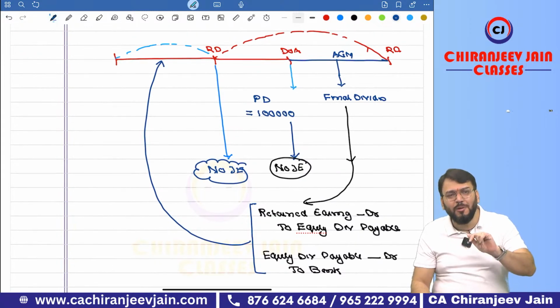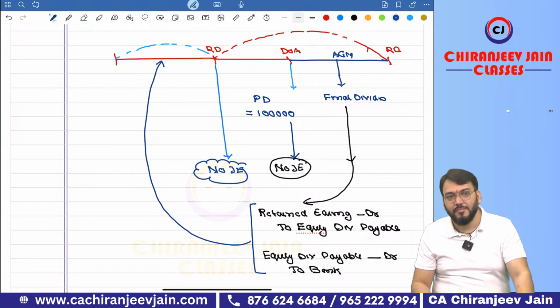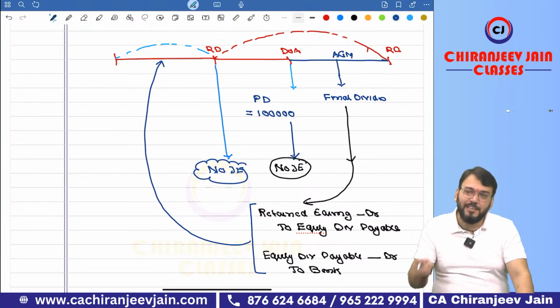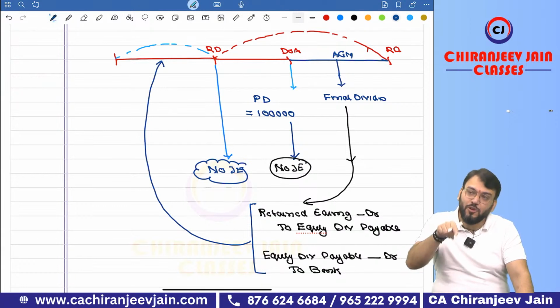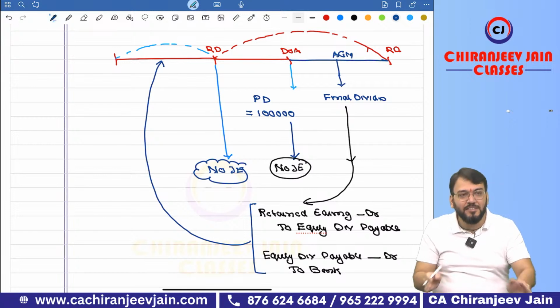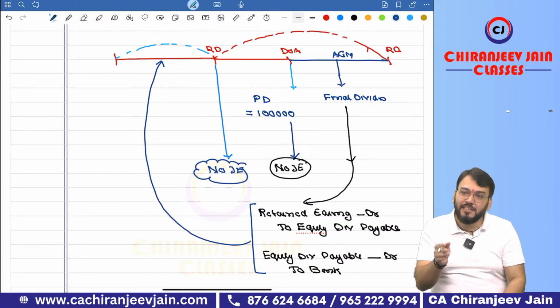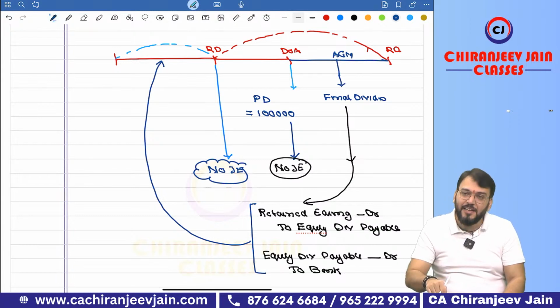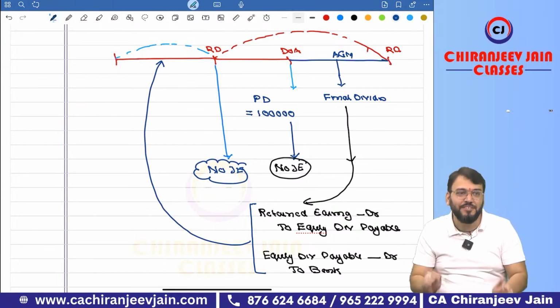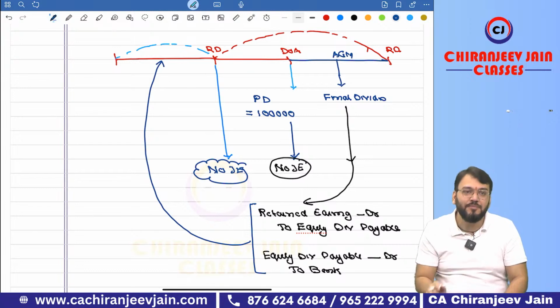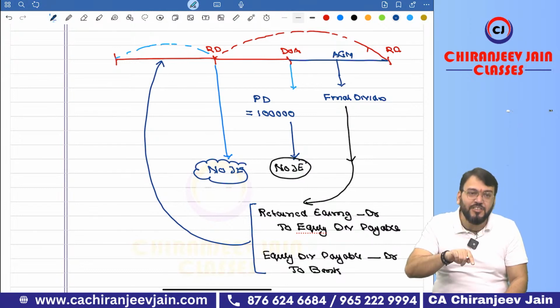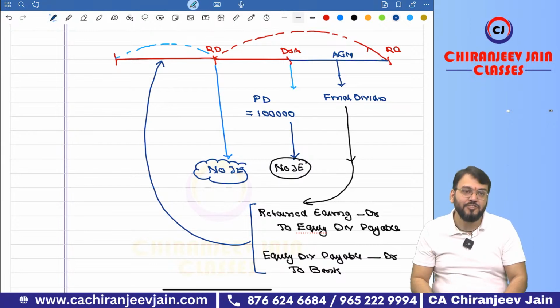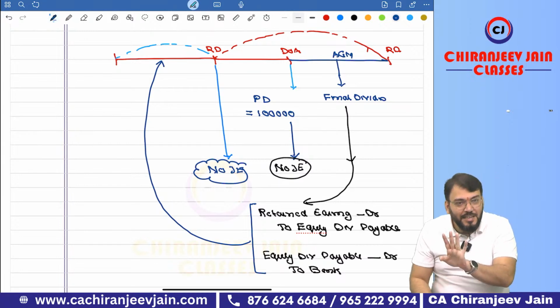This is the final dividend. Do you know what interim dividend is? Interim dividend is declared and approved by the board of directors in their meeting, and that is declared between two AGMs. So interim dividend of the current year will be declared and paid in the current year only. The same journal entry will be done, but in the year in which it is declared. But final dividend of the previous year will be declared and paid in the current year. This is the difference between final dividend and interim dividend.